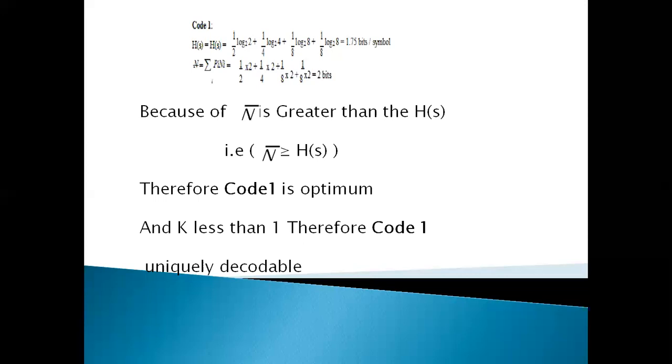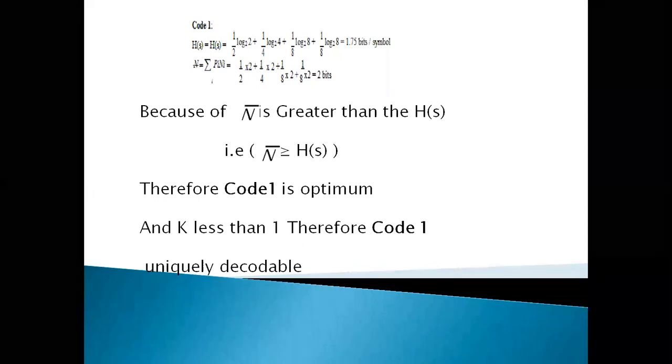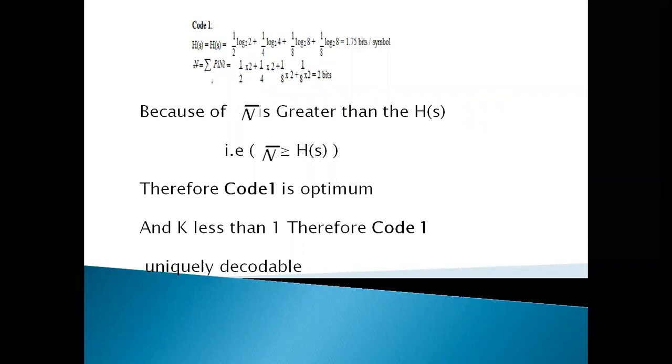Now the probabilities 1 by 2, 1 by 4, 1 by 8, 1 by 8. Now H(S) is equal to 1 by 2 log 1 by 1 by 2, that is 2, plus 1 by 4 log 1 by 1 by 4, that is 4, plus 1 by 8 log 1 by 1 by 8, that is 8, plus 1 by 8 log 1 by 1 by 8, that is 8 again.